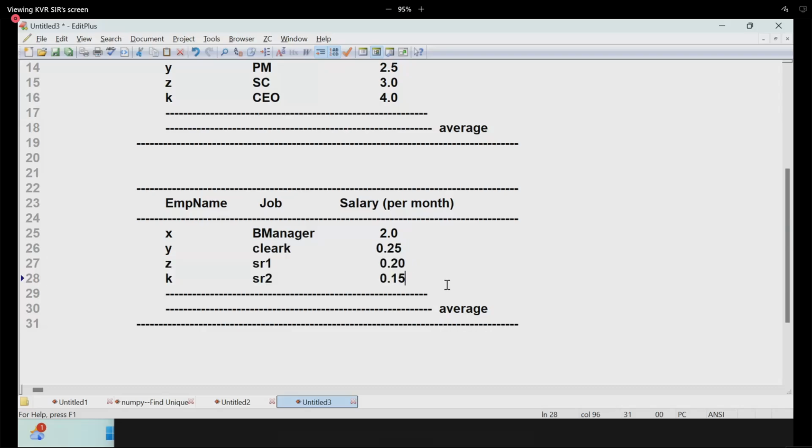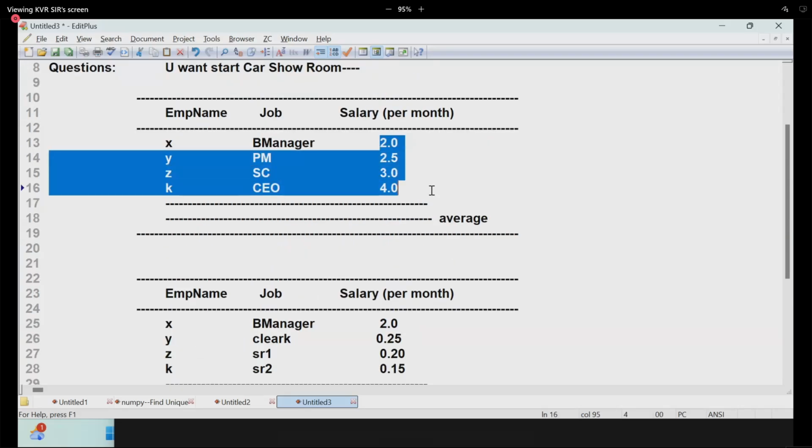What it indicates is that there is such a huge difference between the people, so that time I cannot take the average salary. Here I can take the average because the values are very close to each other. Are you following me?